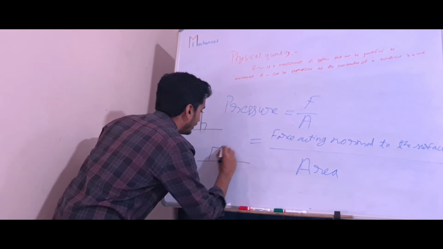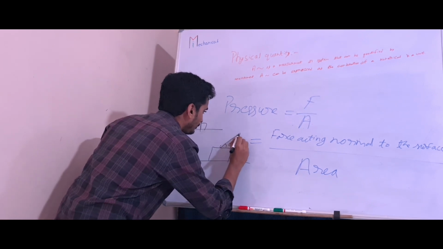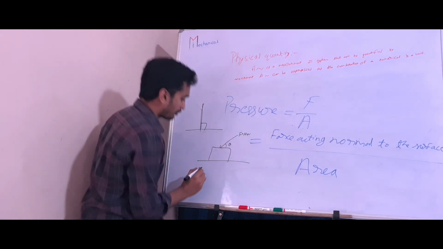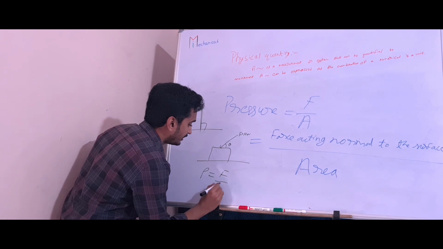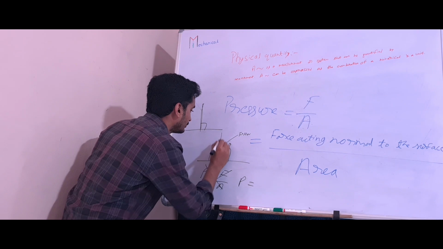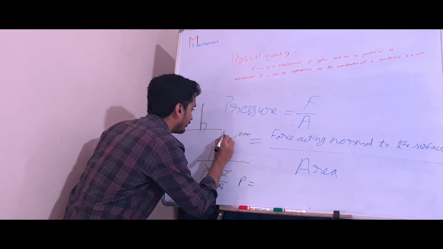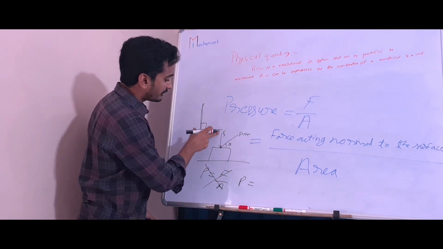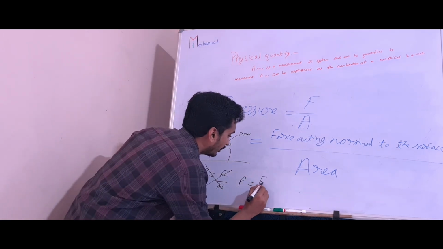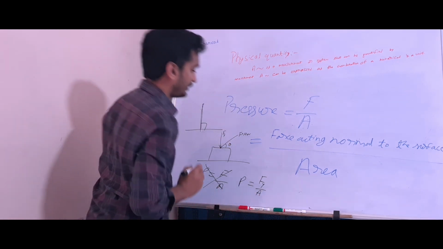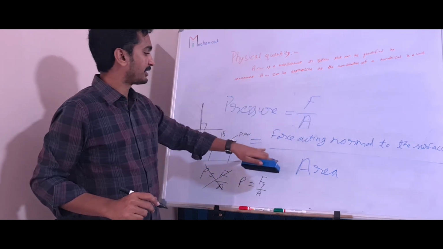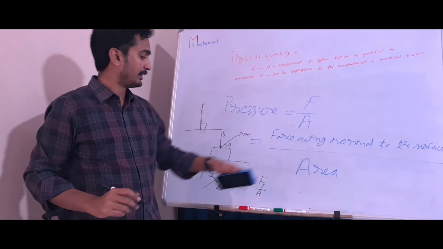For example, this is a body and force is acting at an angle. Here P is not F by A. Here P is equal to Fy, the force component which is acting normal to the body, by A. Remember, pressure is not simply F by A. Pressure is equal to force acting normal to the surface by area.